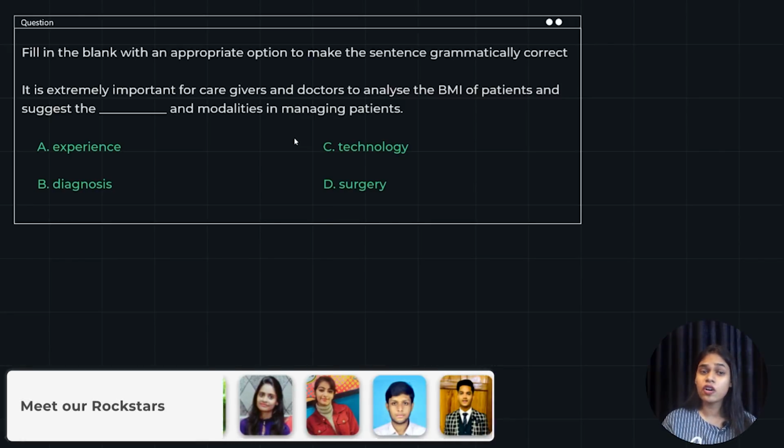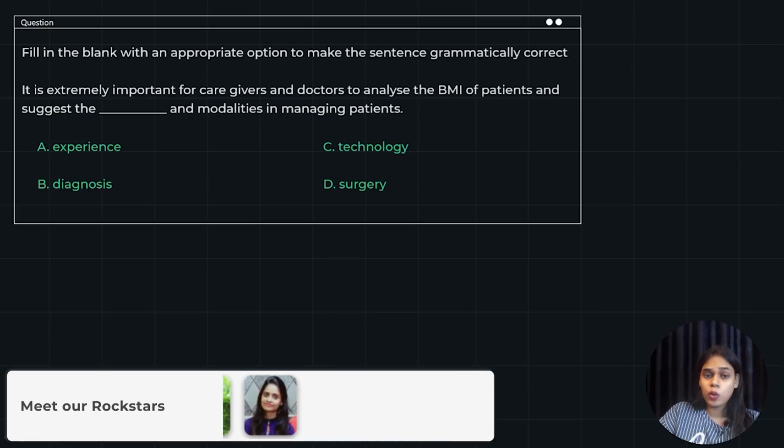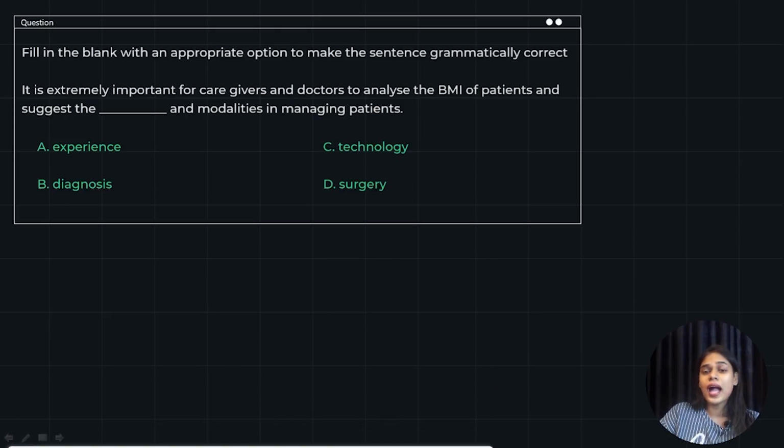First question is a fill in the blank or a sentence completion question. Fill in the blank with an appropriate option to make the sentence grammatically correct. It is extremely important for caregivers and doctors to analyze the BMI of patients and suggest the dash and modalities in managing patients. Options are experience, diagnosis, technology, and surgery. So what you have to do is use a word that can be replaced with the blank to make it a proper sentence. So it's a sentence completion kind of question. You can pause the video right over here, try to solve it on your own, and then we'll move forward with the answer.